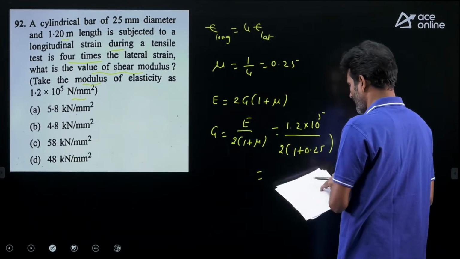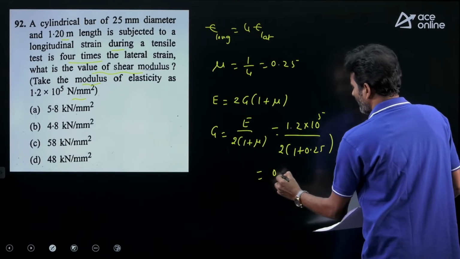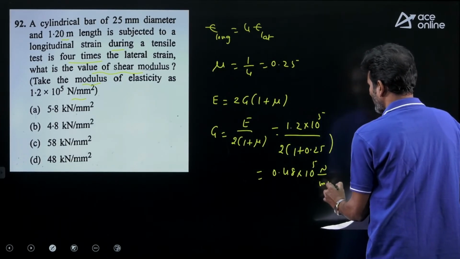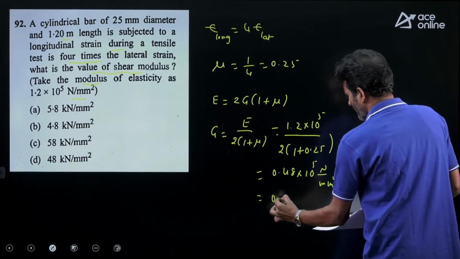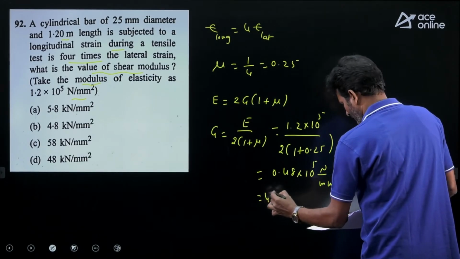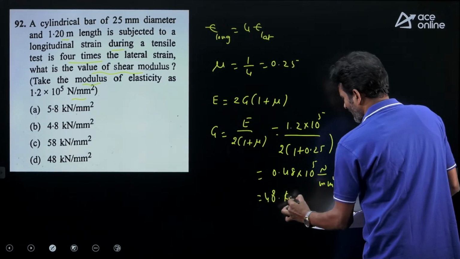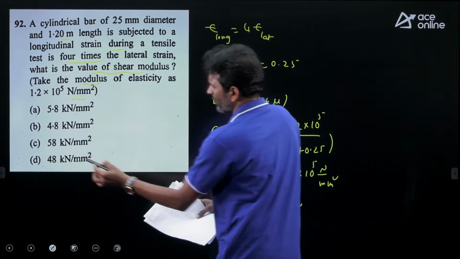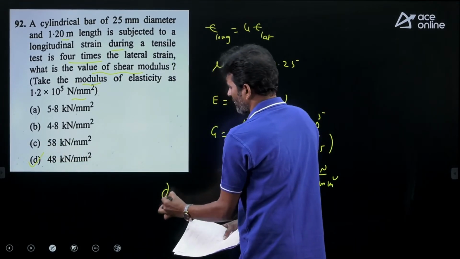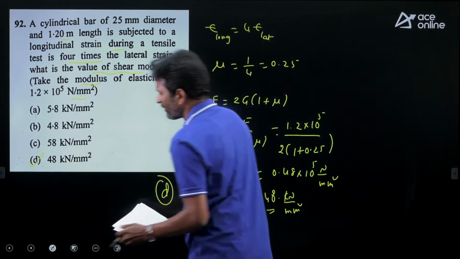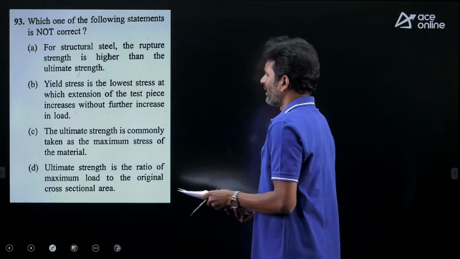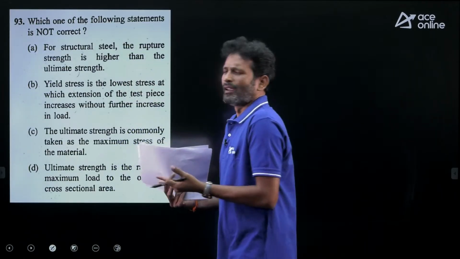First we get the answer 0.48 into 10 power 5 Newton per mm square. Converting this into kilonewton per mm square, that is 48 kilonewton per mm square. We identify it as option D. Option D is correct for this question. Let's move on to the next question. Again, if you are observing, it is again a standard question.